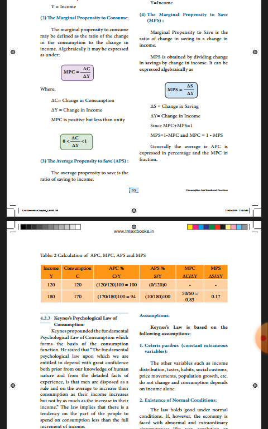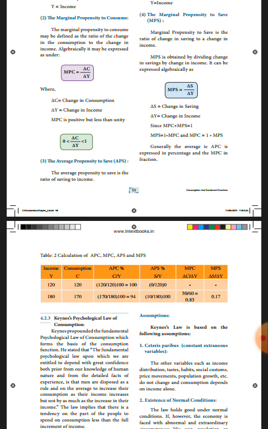Now the first column: if income is 120, consumption is 120. So APC is C by Y, 120 by 120 into 100, which is equal to 100. Next is APS, S by Y. Saving is income minus consumption, 120 minus 120, which is 0. Savings 0 by income 120 is 0. Zero by anything is 0.